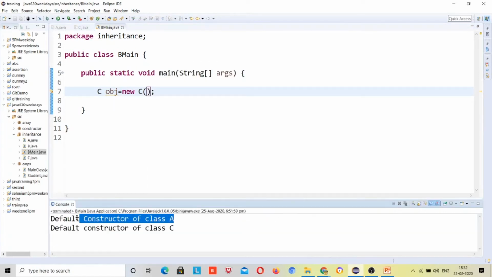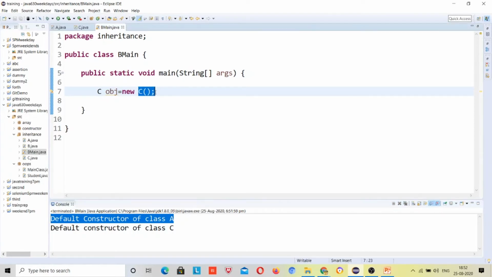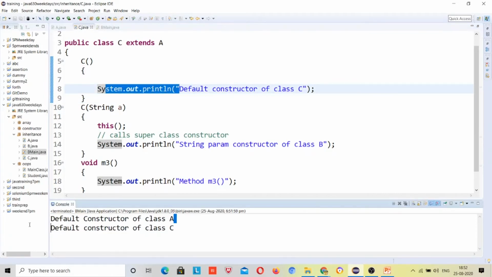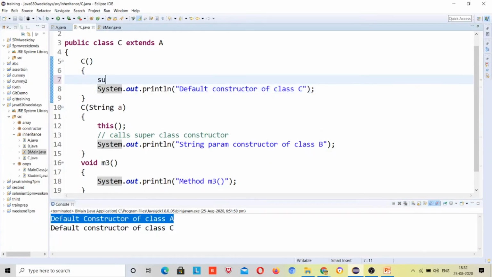Default constructor of class A, default constructor of class C. I have just called the class C constructor, right? And here you can see default constructor of class C. Before that, the default constructor of class A is the output, just because this super is written by default. If I run it again, there will be no difference in our output.